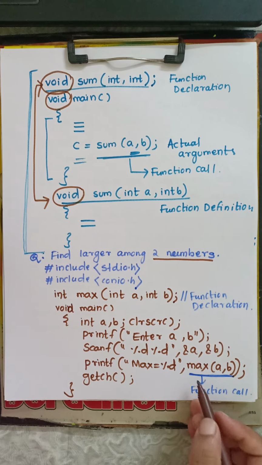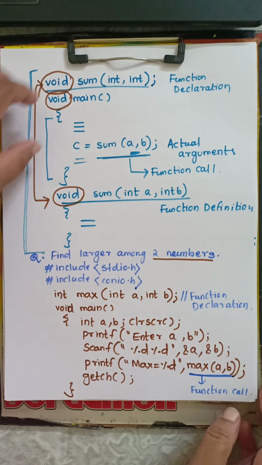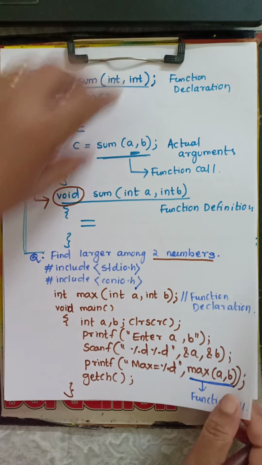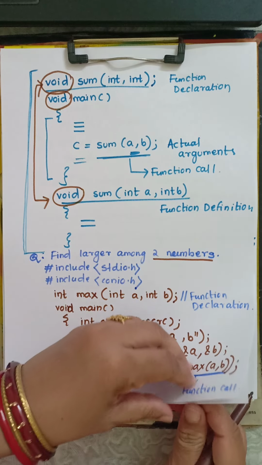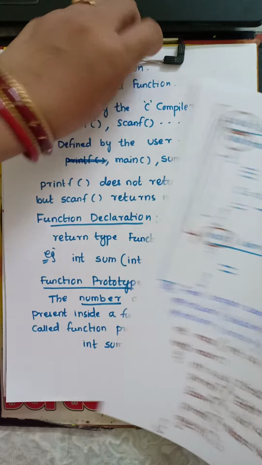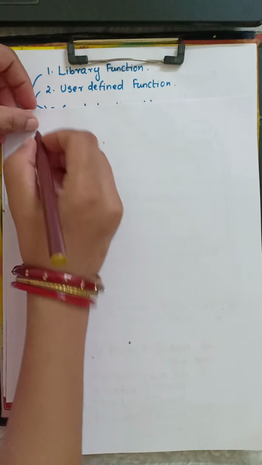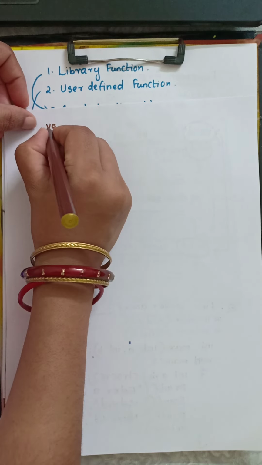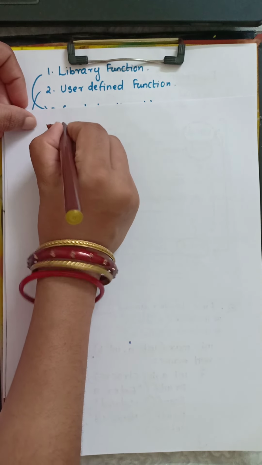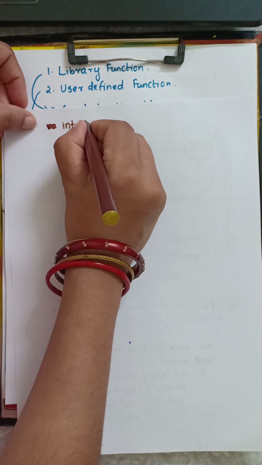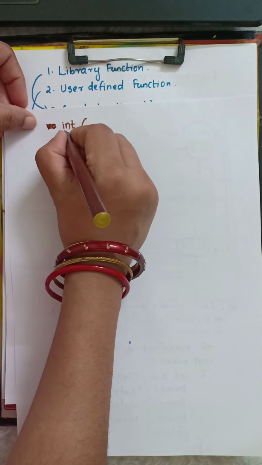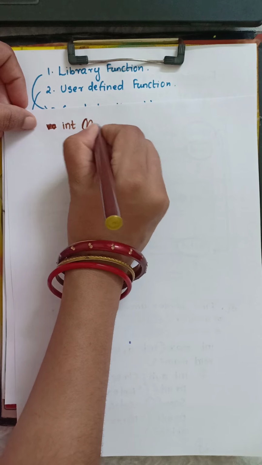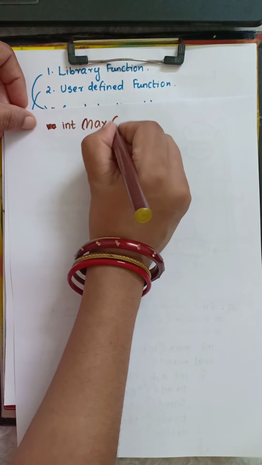Okay, so now I write the work of this function in my function definition part. After I finish the void main, next I start the function definition part. So here we use the integer type int, this is my return type. Then I write here max, the function name.